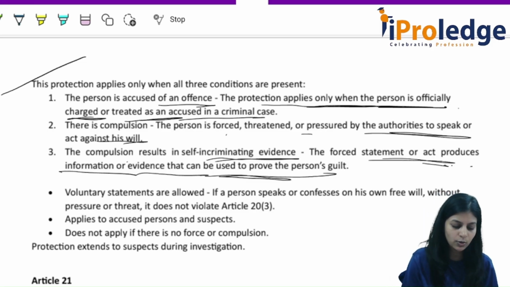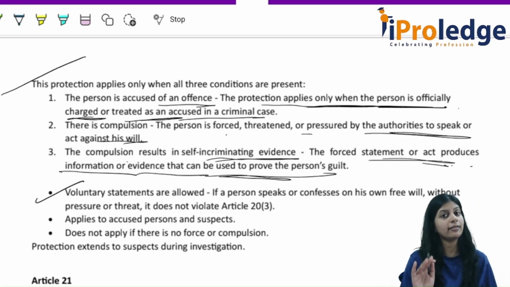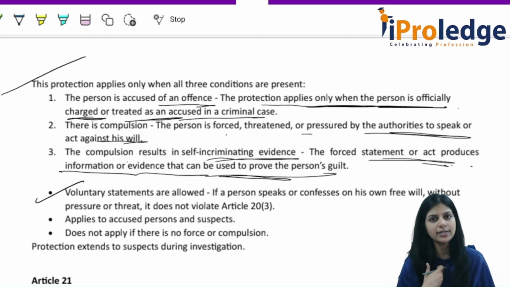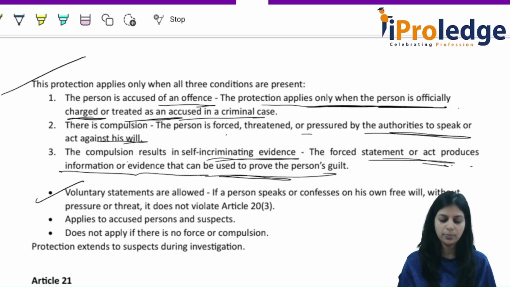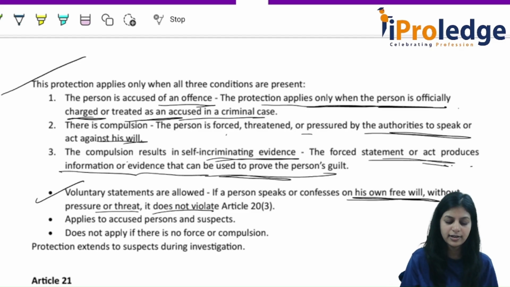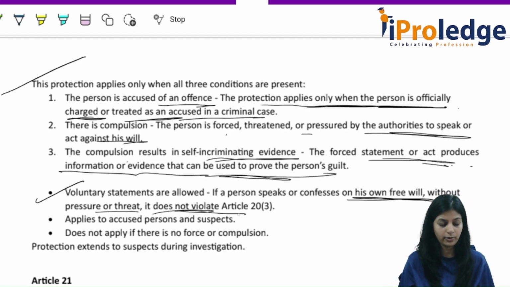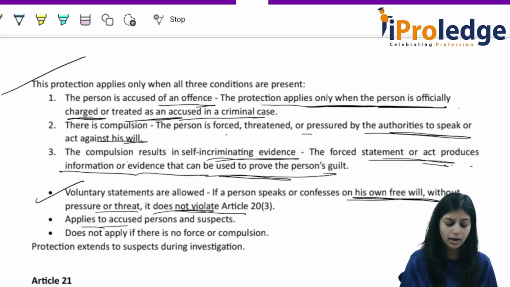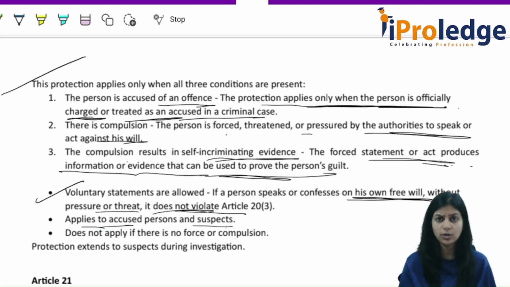If any voluntary statement is made, that is allowed. If a person voluntarily confesses that yes, I committed a crime, that is allowed, but that person cannot be forced. If a person speaks or confesses of his own free will without pressure or threat, it does not violate Article 20. It applies to accused persons and suspects also. If a suspect is compelled to tell something that would act against him, that is not allowed.